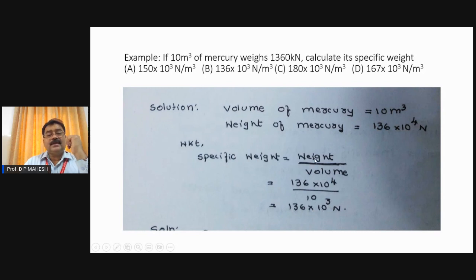So specific weight is nothing but weight to volume ratio. Mercury has a weight of 1360 kilonewton, which is 1360 into 10 to the power 3 Newton, divided by the volume, which is 10 cubic meter. Finally, you will get the specific weight, which is 136 into 10 to the power 3 Newton per cubic meter.